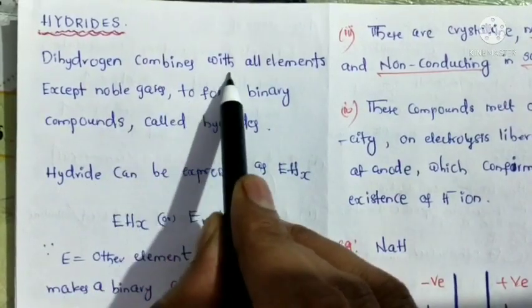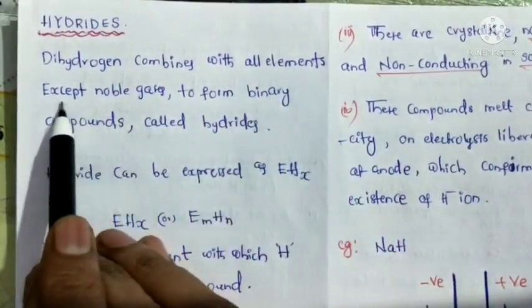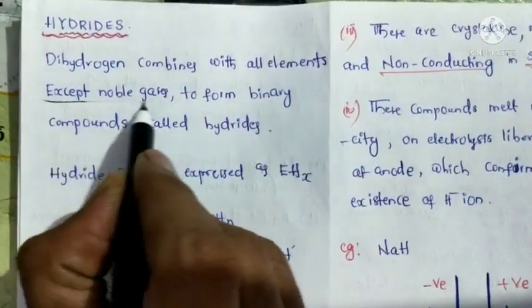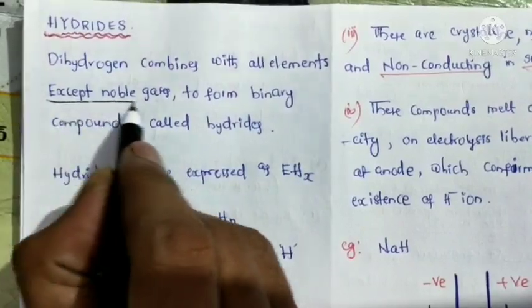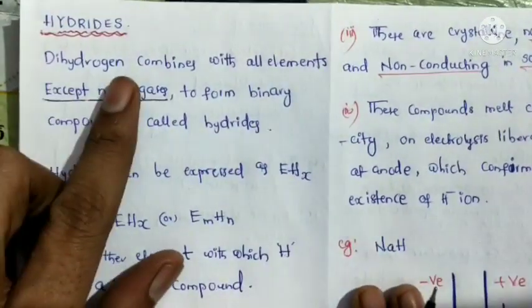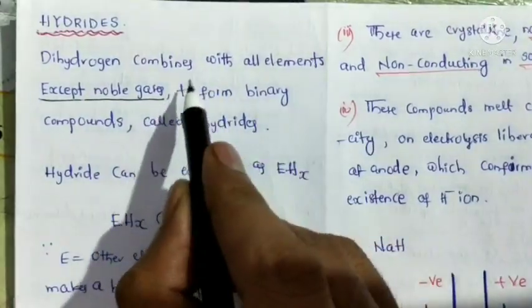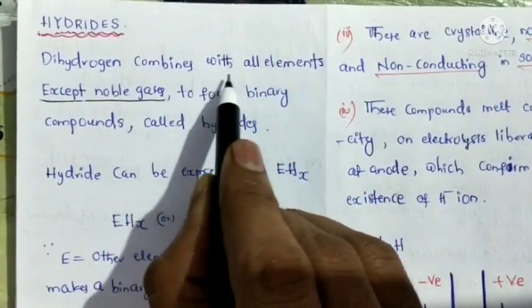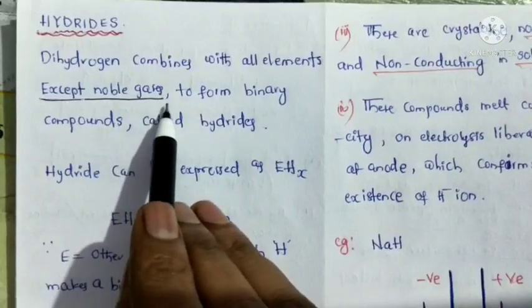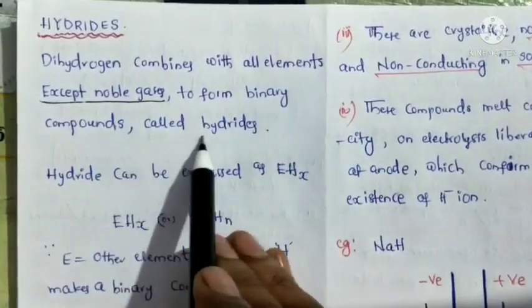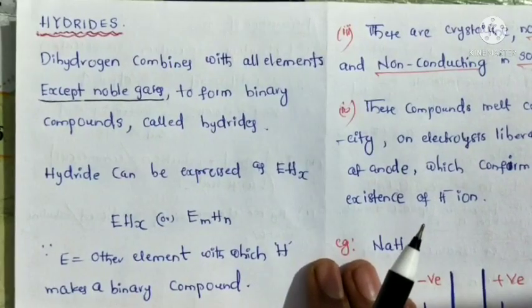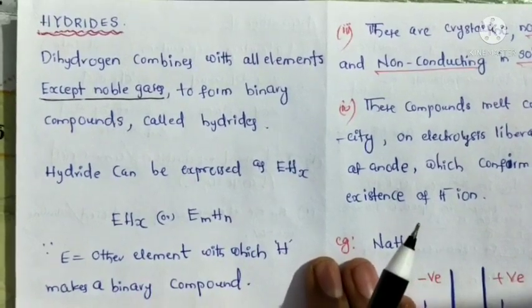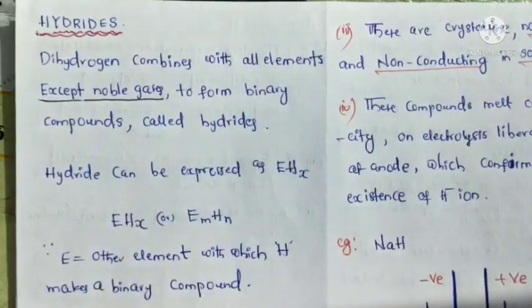Dihydrogen combines with all elements except noble gases to form binary compounds called hydrides. What is the definition here? Dihydrogen, that is H2, combines with all elements except noble gases to form binary compounds called hydrides. The question arises from here: what are hydrides? So this is the definition of hydrides.